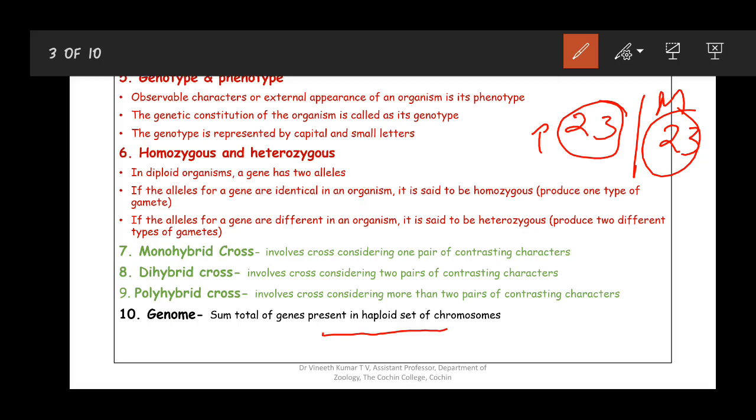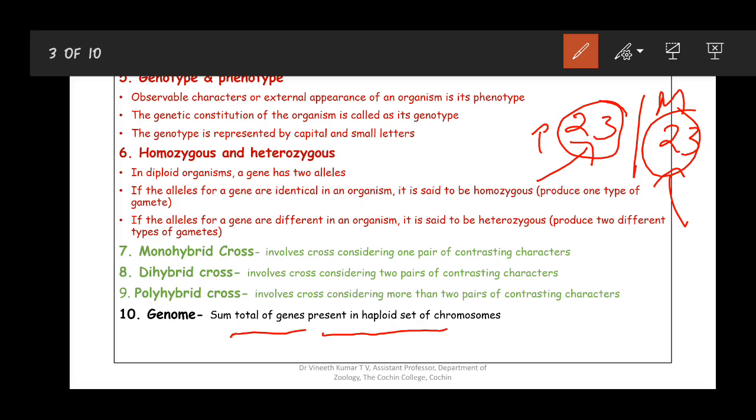What comes in the definition is the sum total of genes present in the haploid set of chromosomes. So why do you take haploid and not consider 46? The reason is that the genes present in one 23 are the same as in the other 23. If you take the entire number, the calculation of the sum of genes will be misleading, because the genes present in one of the 23 chromosomes are present in the other.